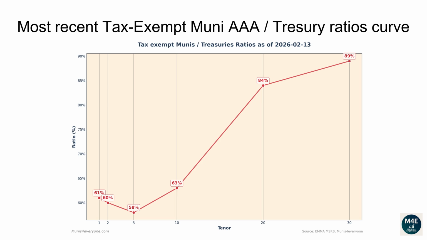The current one-year ratio is 61%. The 2 years ratio is 60%. The 5 years ratio is 58%. The 10 years ratio is 63%. The 20 years ratio is 84%. The 30 years ratio is 89%.